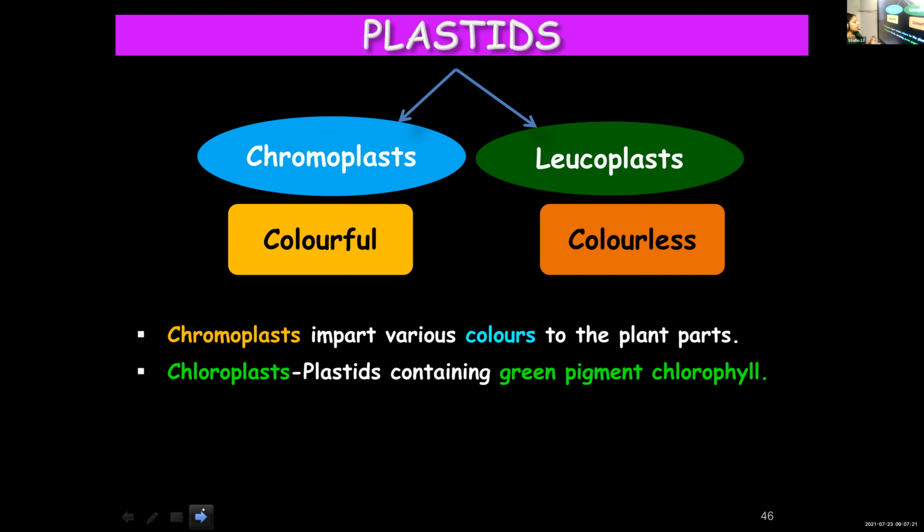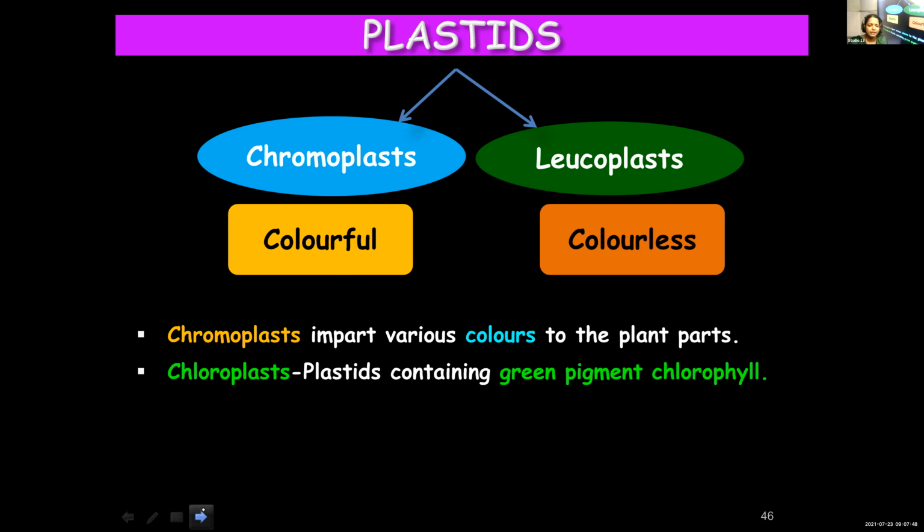Whereas the green colored plastids, you call them chloroplasts. So in chromoplasts, we said they are colored, whereas chloroplasts contain green colored pigment. Chromoplasts contain pigments other than chlorophyll, or other than the green pigment, whereas chloroplasts are plastids containing the green pigment chlorophyll.